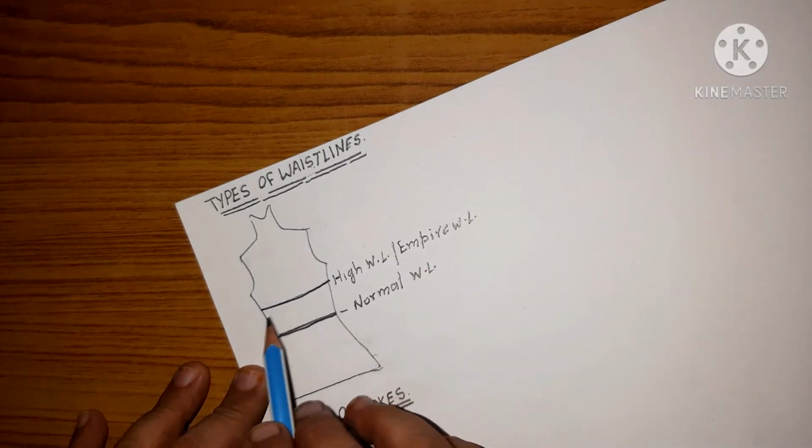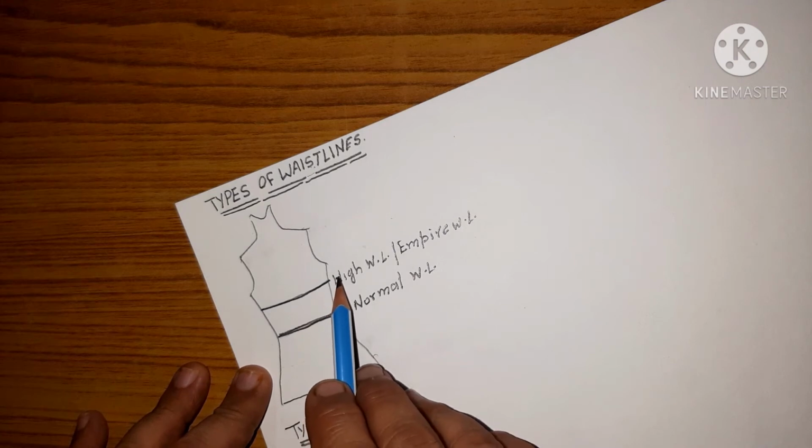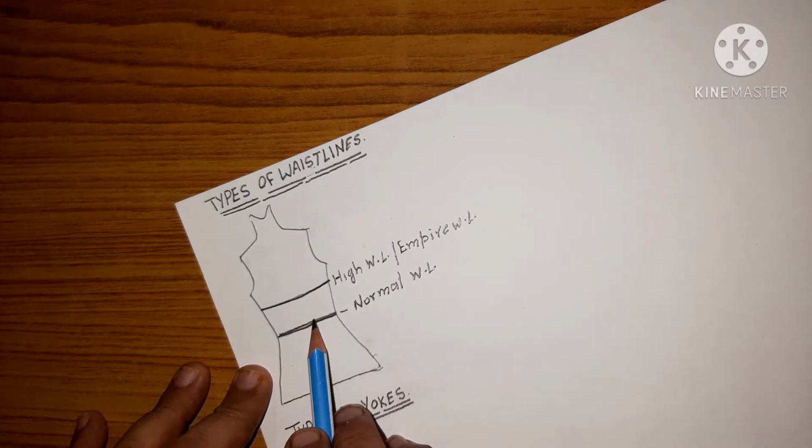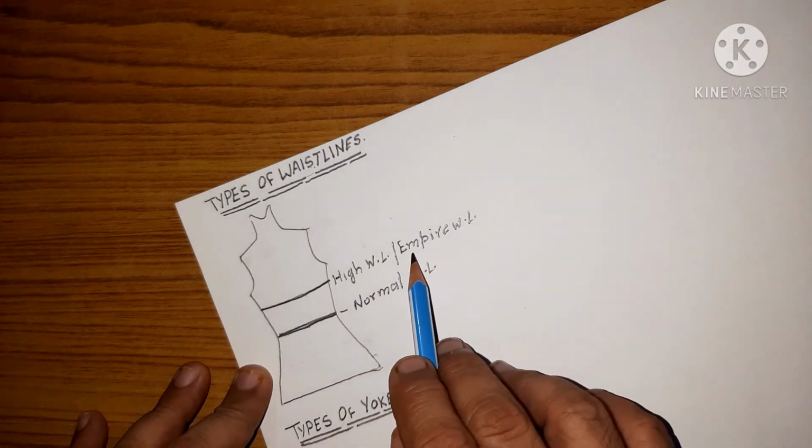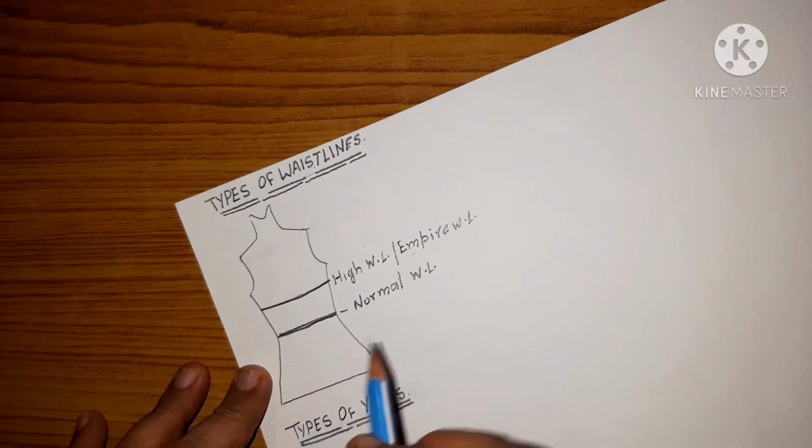Right? This is high waistline or empire waistline. Why is it called high waistline? Because it is a little bit high from the normal waist level.